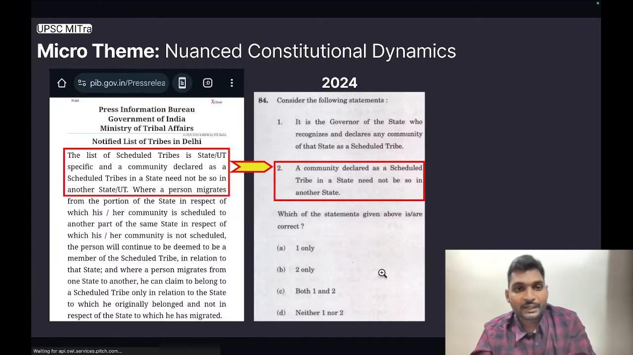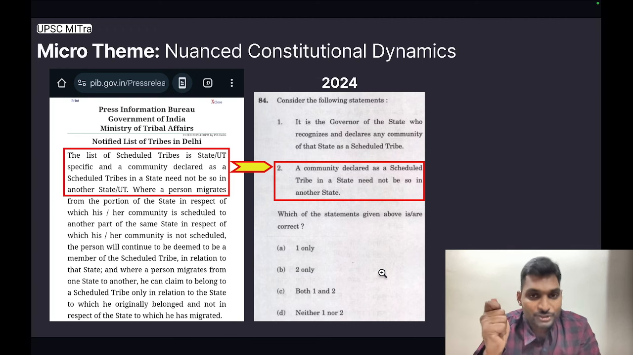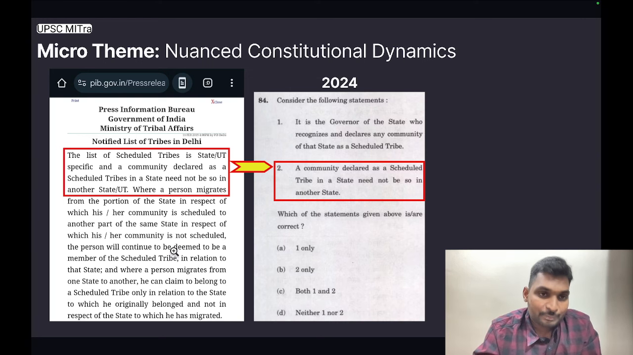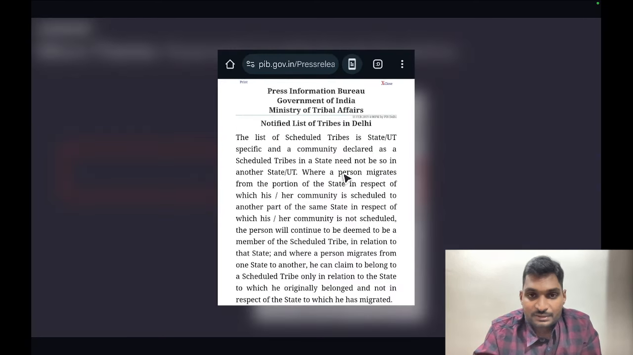The next micro theme is nuanced constitutional dynamics. The UPSC has been asking questions on speaker, ethics committee, and so on, nuanced dynamics that we generally don't read in our conventional books. So, for example, this press release was from Ministry of Tribal Affairs, which was titled Notified List of Tribes in India.